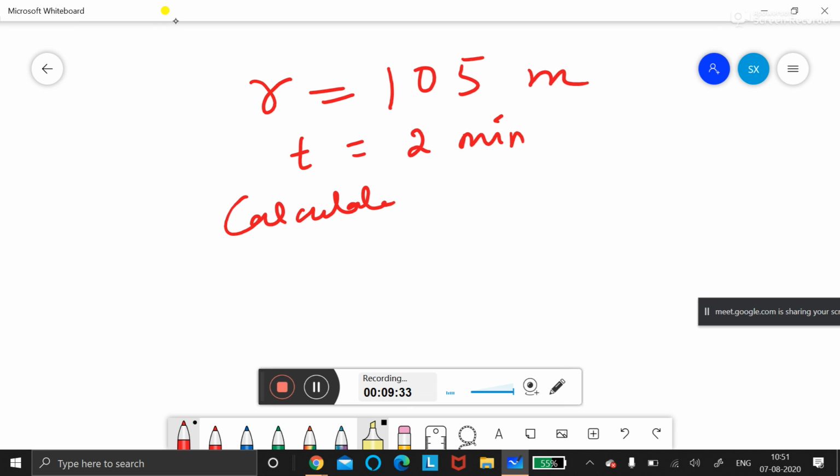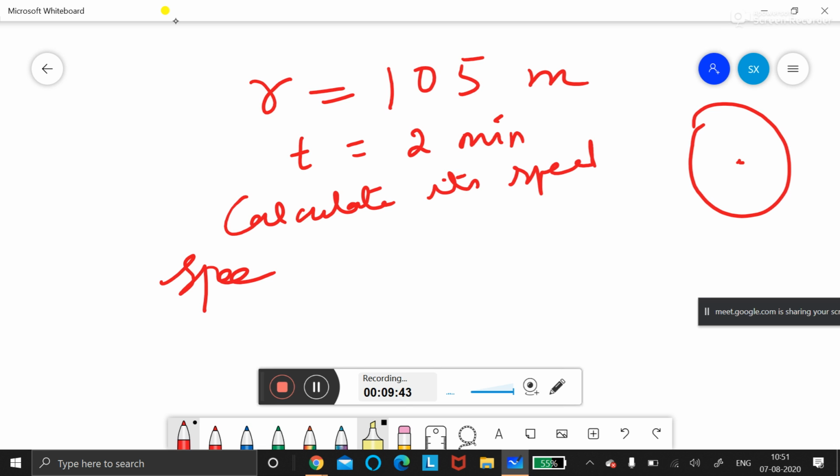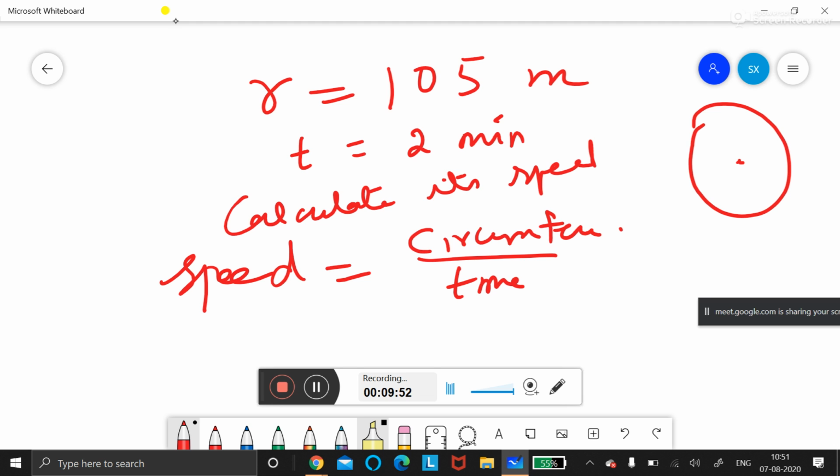How to do this? Speed, we have to find the circumference and divide it by time, because it is a circular path. Circumference formula: 2 pi r. Very good. Circumference by time taken. Circumference is nothing but distance. Distance by time taken is speed, meter per second.